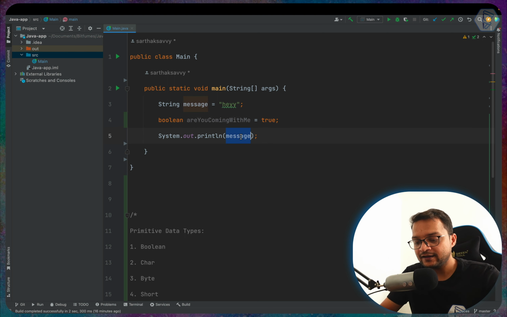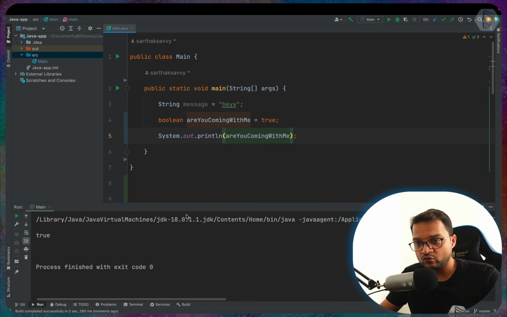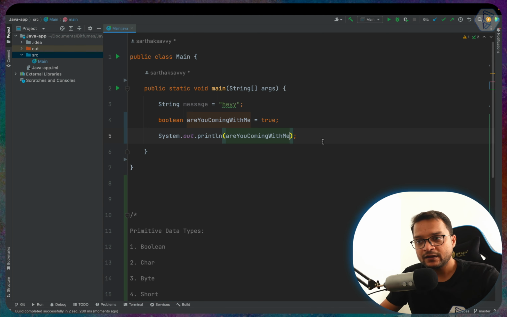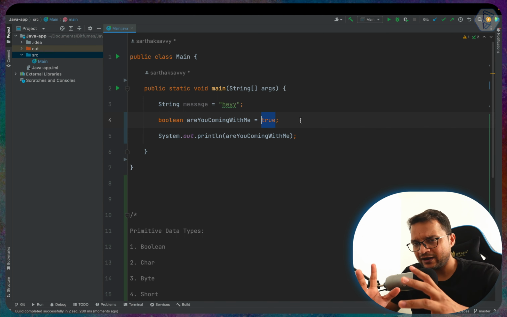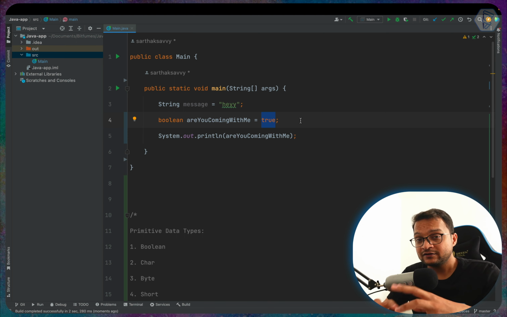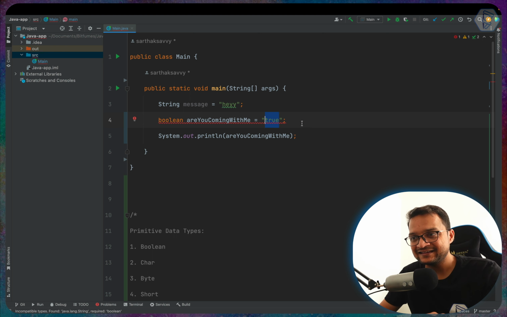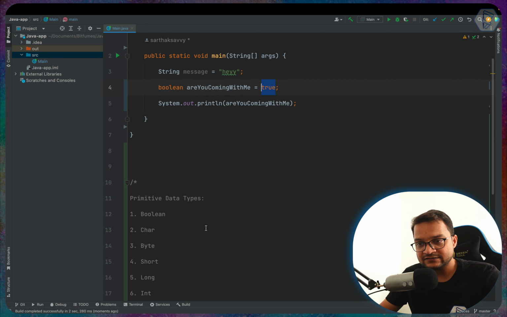So we can say, hey, are you coming with me is going to be here, and if I try to print it, then you will see that true will be printed right here. Great. And if we try to assign any other variable, Java or the IntelliJ IDE is going to give us an error like this. Yes, so this means we need to move to the next one, which is for char.